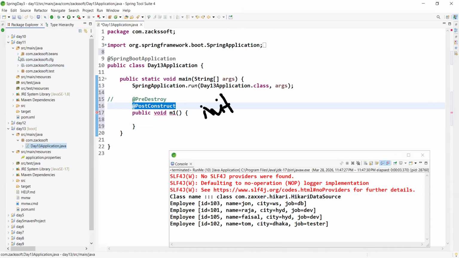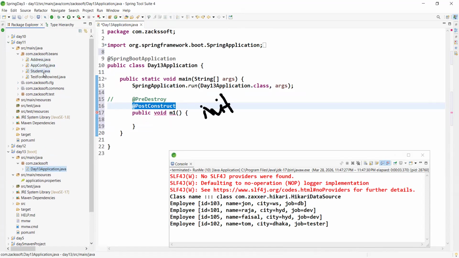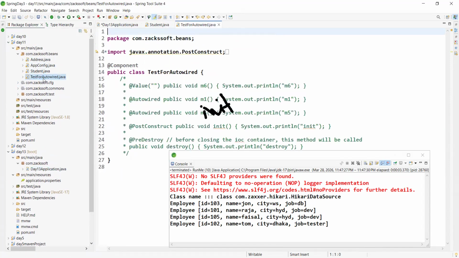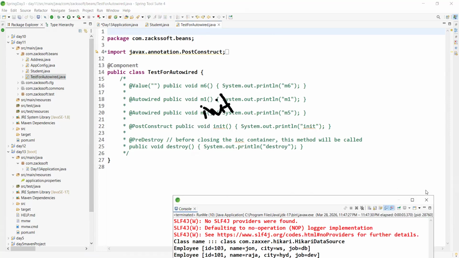Post construct means whenever the object is created, then immediately the M1 method is called, just like the init method. Like post construct, public void init. I hope you got why I define the method name as init. And pre-destroy, before closing the IOC container, like public void destroy, right?